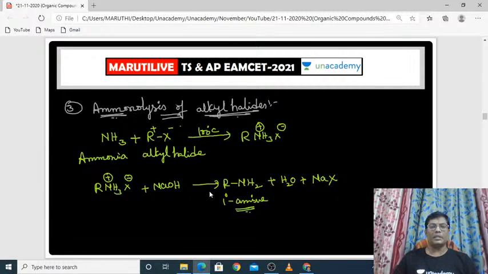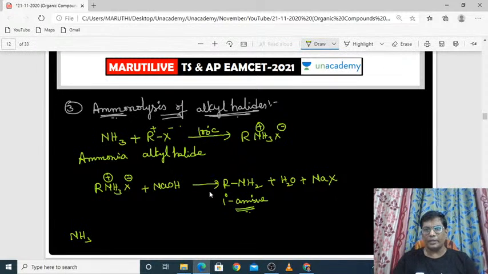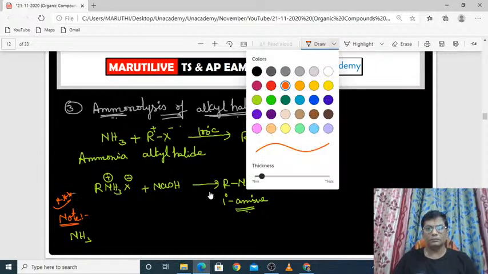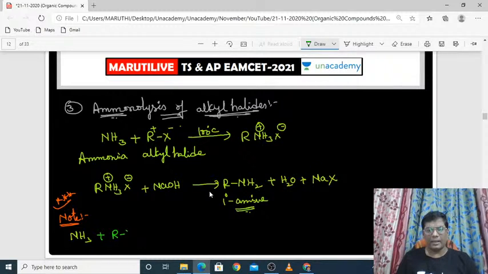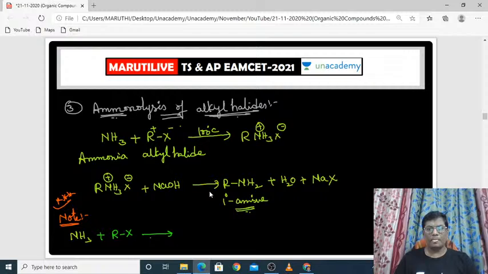See, one important thing here, it is a note, a big note, a very important note. Once the ammonia reacts with alkyl halides, then what will happen? See here, RNH2 will be produced, no doubt about it. Primary amines will be produced.